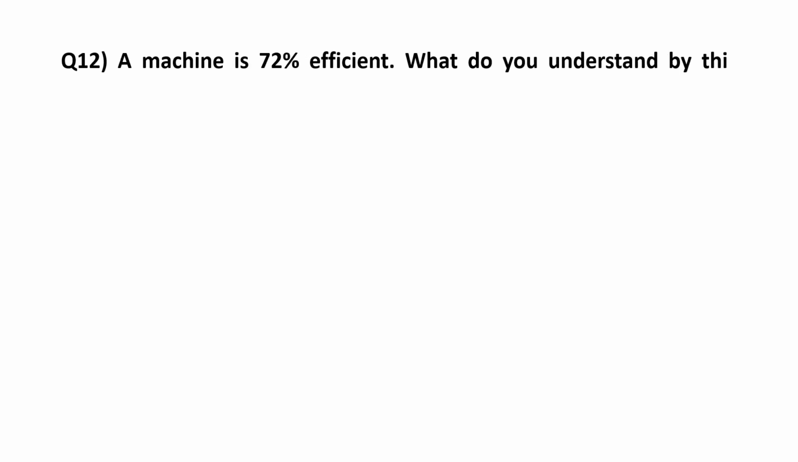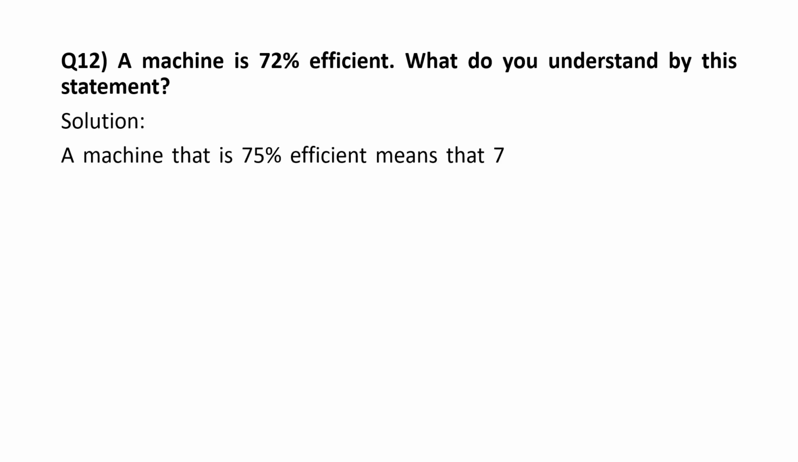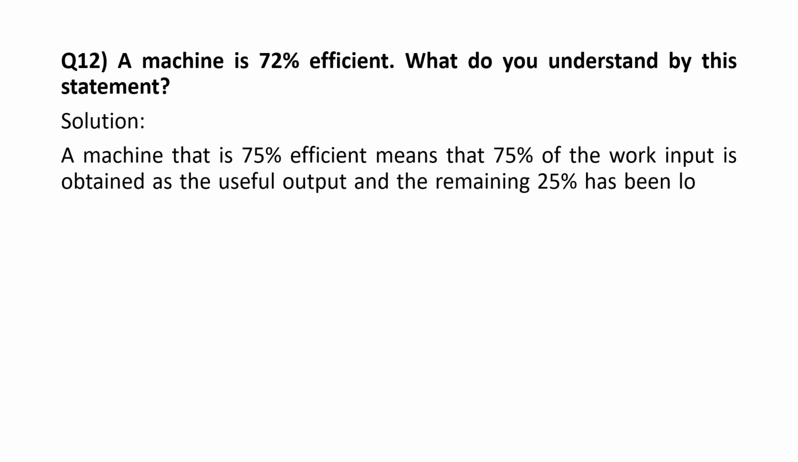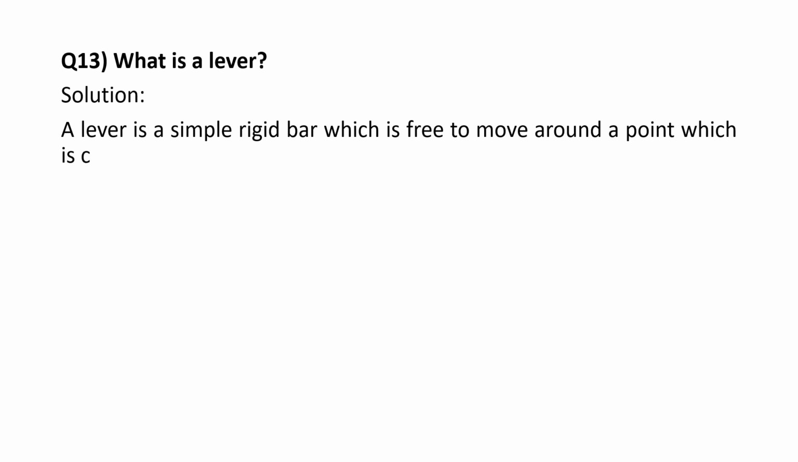A machine is 75% efficient. What do you understand by this statement? A machine that is 75% efficient means that 75% of the work input is obtained as the useful output, and the remaining 25% has been lost in overcoming the friction. What is a lever? A lever is a simple rigid bar, which is free to move around a point, which is called fulcrum.